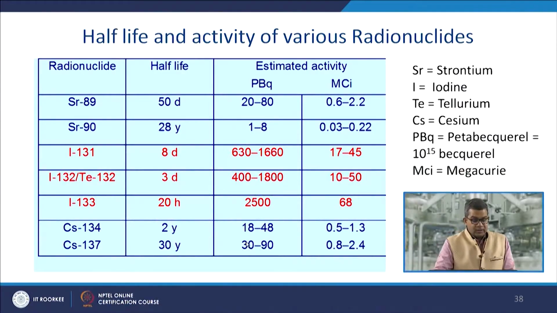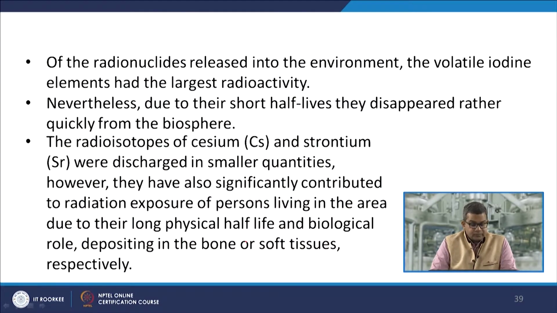Now, we cannot overlook the importance of the various half-lives and activities of various radioactive nuclei, and people must be aware of this. So, in this particular table, we have listed the various radionuclides involved in nuclear power production, and their respective half-life and activity. So, you can have a look and analyze how grave it is for those radionuclides.